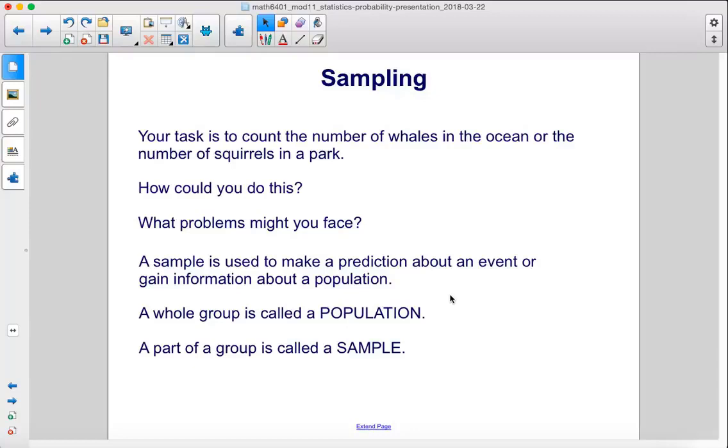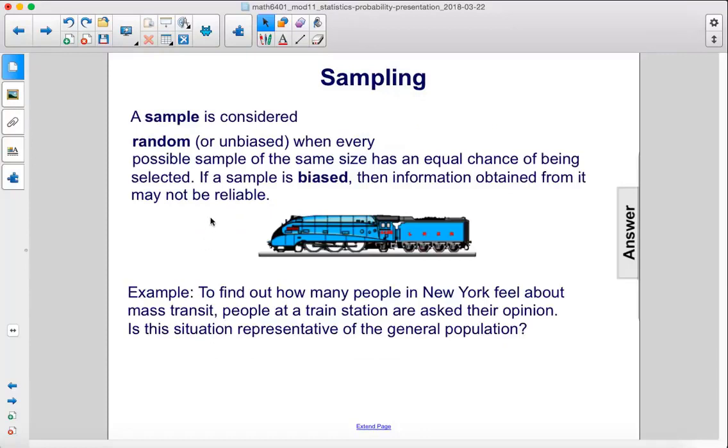A whole group is called a population. A part of a group is called a sample. A sample is considered random or unbiased when every possible sample of the same size has an equal chance of being selected. If a sample is biased, then information obtained from it may not be reliable.